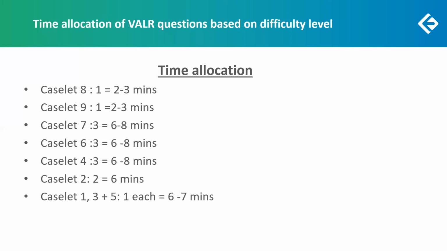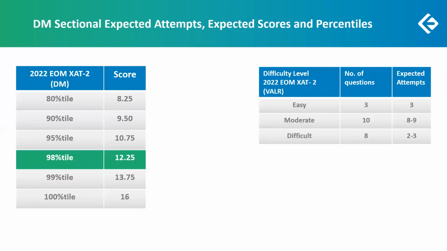If you want to add some more time here, you are most welcome to spend 50 minutes here. As discussed, 50 minutes is the ideal time allocation here. You would surely not need to spend more time than that in this section. So where do we stand with 10 moderate questions, 3 easy ones, and 8 difficult questions? What's the expectation? 8 or 9 moderate questions to be taken, the 3 easy ones to be taken, a couple of difficult questions to be taken.